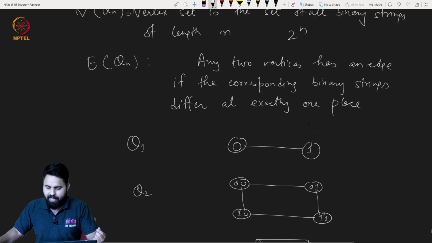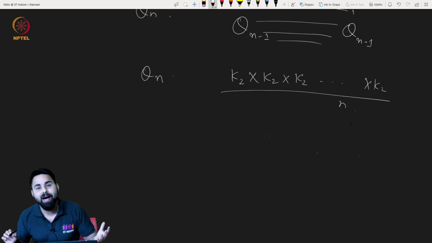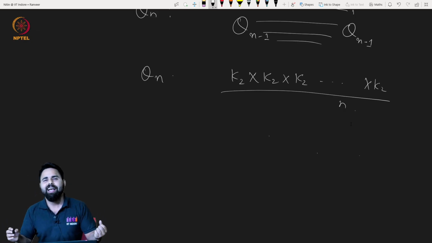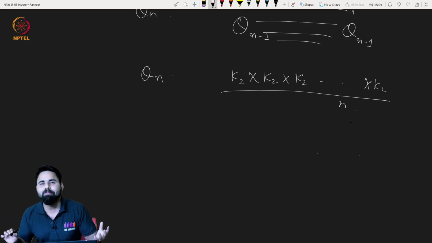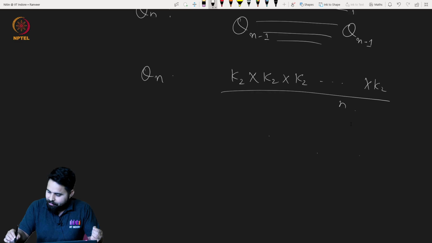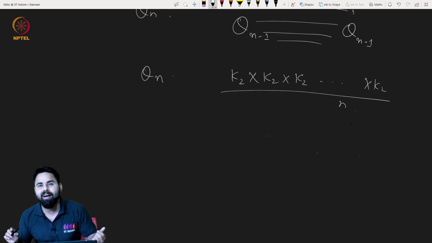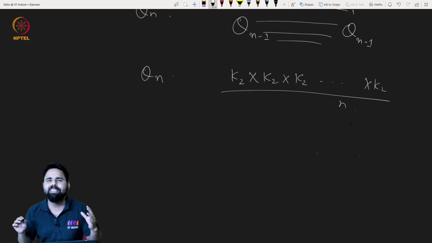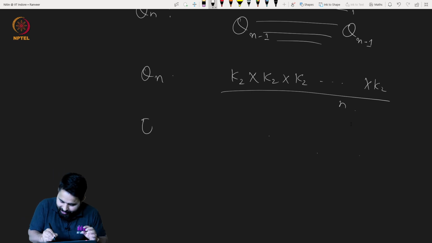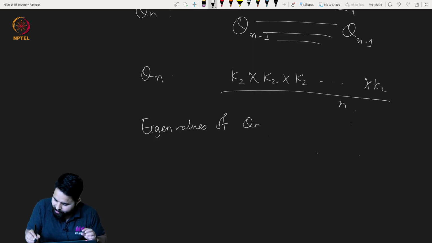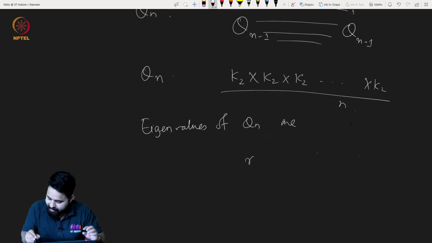Very good. By the way, what about the eigenvalues of the hypercube graph? We have seen that the eigenvalues of the Cartesian product of 2 graphs can be derived from the eigenvalues of the individual graphs. We already know the eigenvalues of K2. What are the eigenvalues of K2? These are 1 and minus 1. It is very easy to see that the eigenvalues of Qn are nothing but n minus 2i,